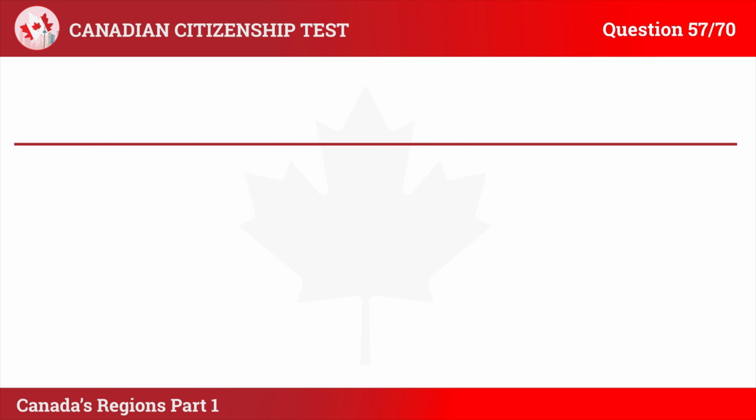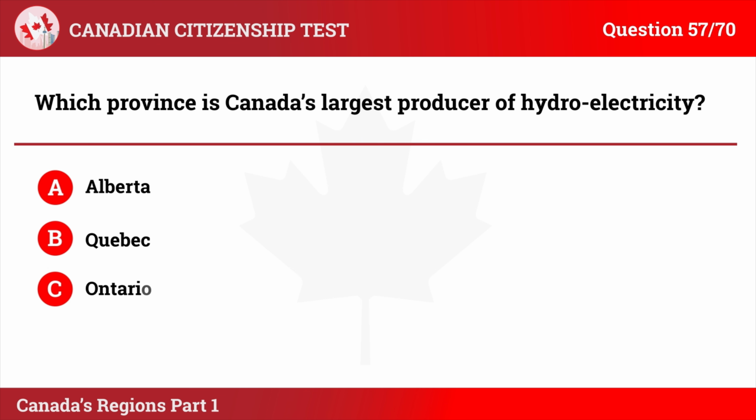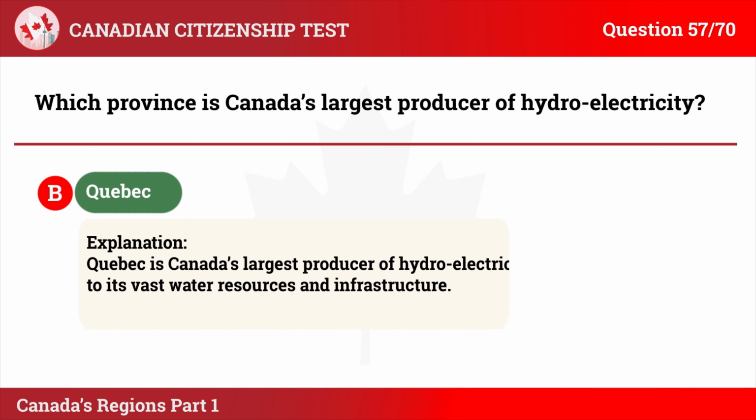Question 57. Which province is Canada's largest producer of hydroelectricity? A. Alberta. B. Quebec. C. Ontario. D. British Columbia. The correct answer is B. Quebec. Explanation: Quebec is Canada's largest producer of hydroelectricity, thanks to its vast water resources and infrastructure.